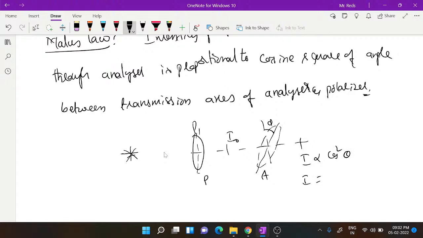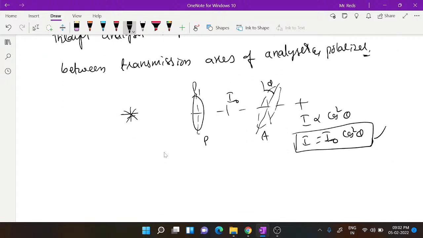We can write it as I is equal to I0 into cos square theta, taking the proportionality constant as the incident intensity I0. This expression is called Malus law. If you have only two polarizers, if the intensity here is I0, this will be I0 by 2. That way you have to take it.